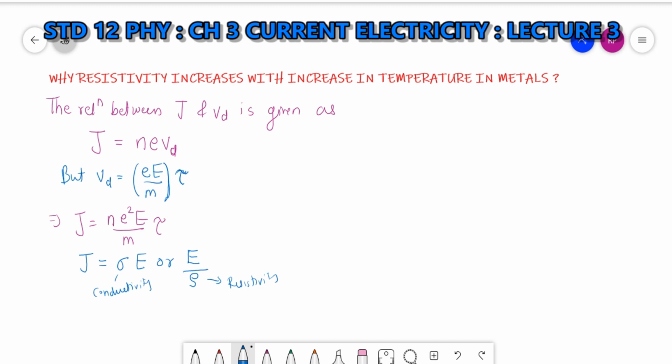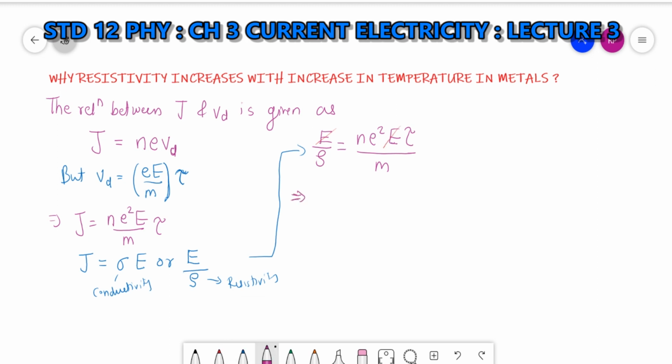Clear? So I will get E upon rho equal to n e squared E tau upon m. E will cancel.